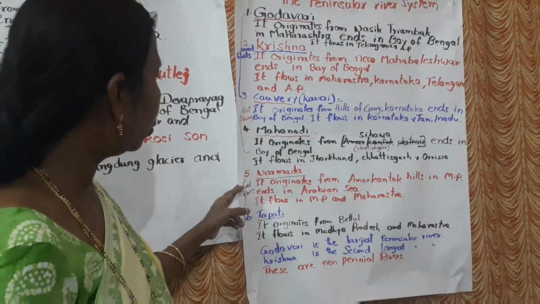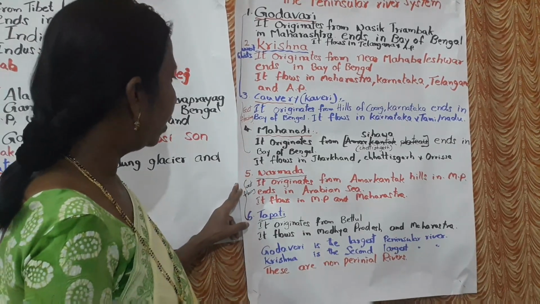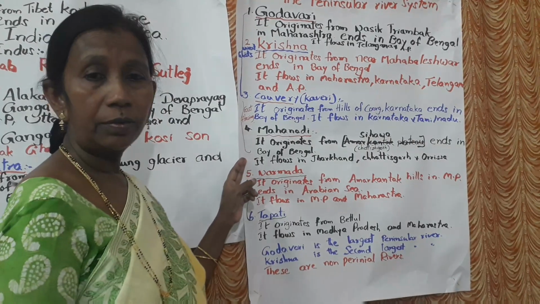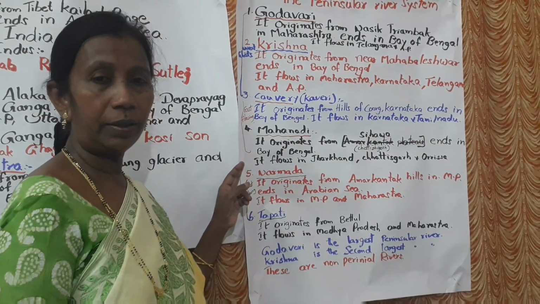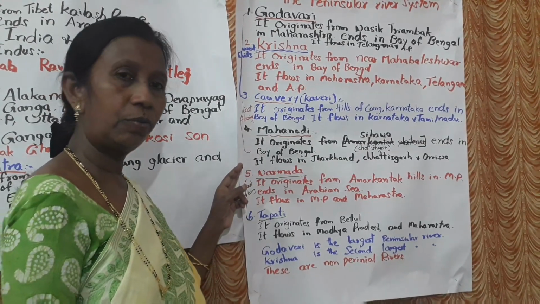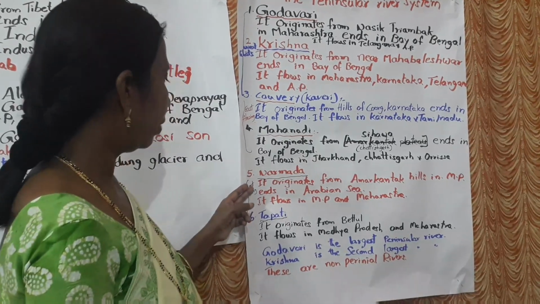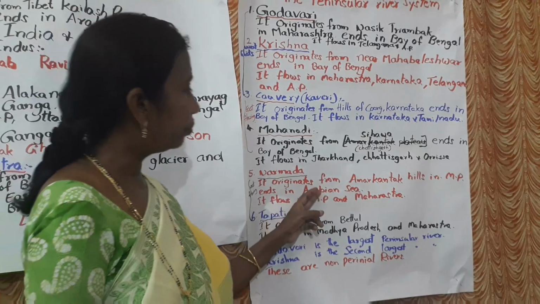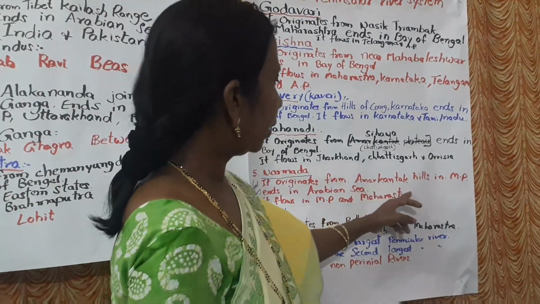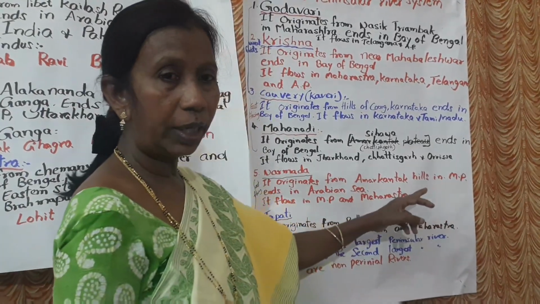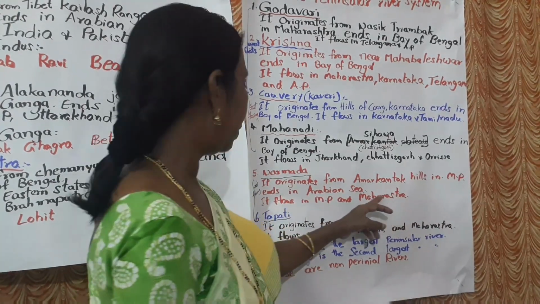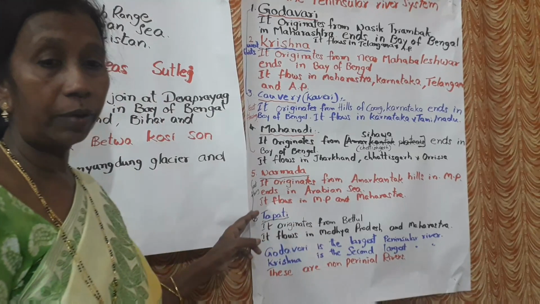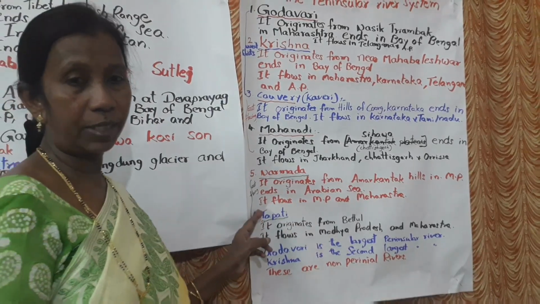It also flows towards east. Next we will go to Narmada. It originates from Amarkantak hills in Madhya Pradesh. That is its birthplace. It ends in the Arabian Sea, so it is flowing towards west.